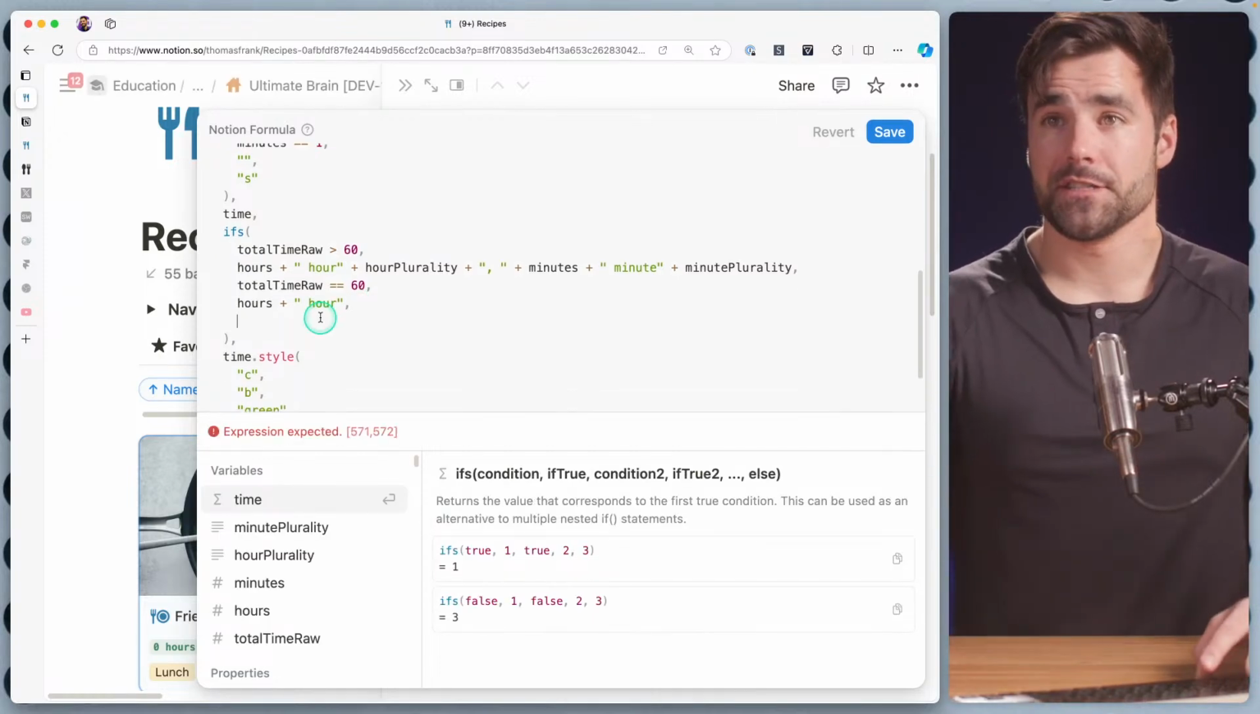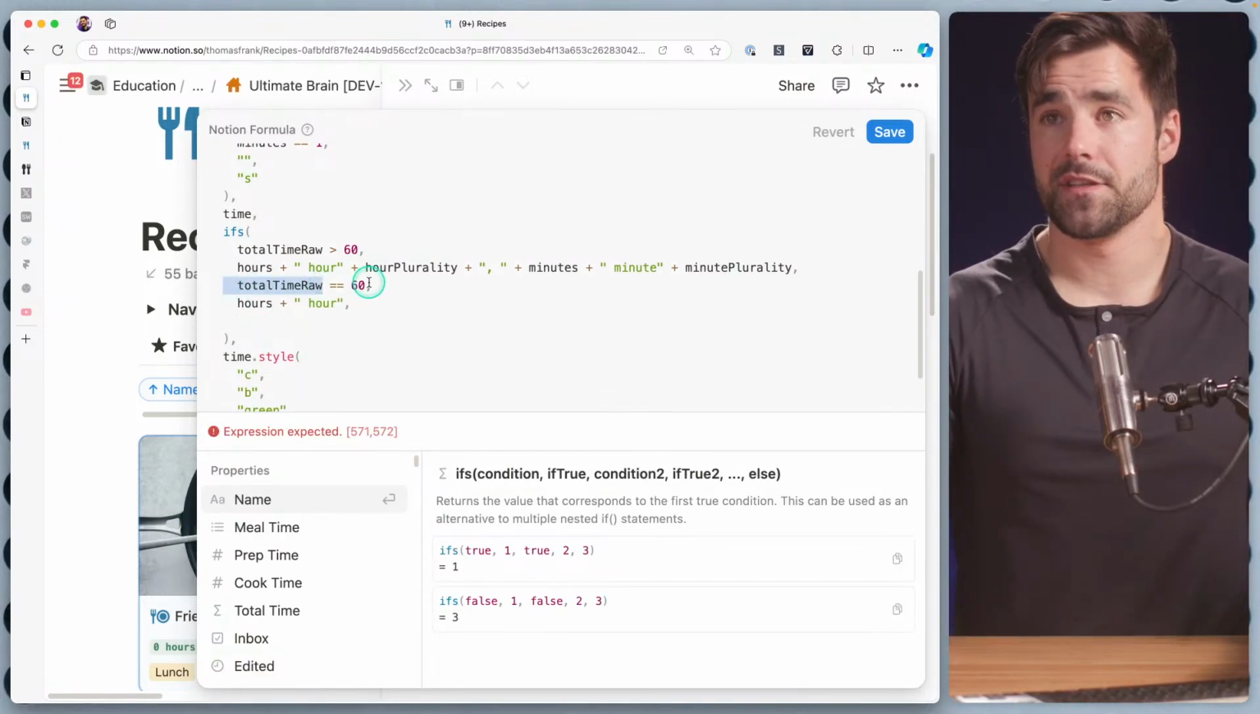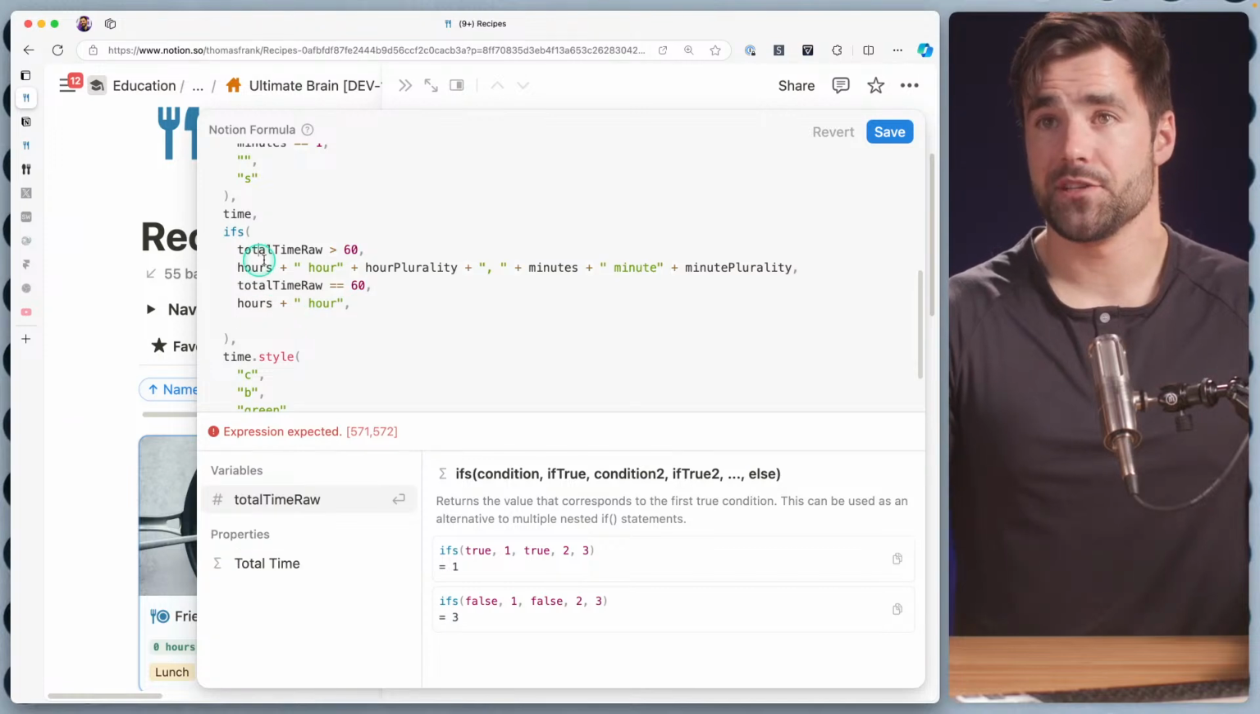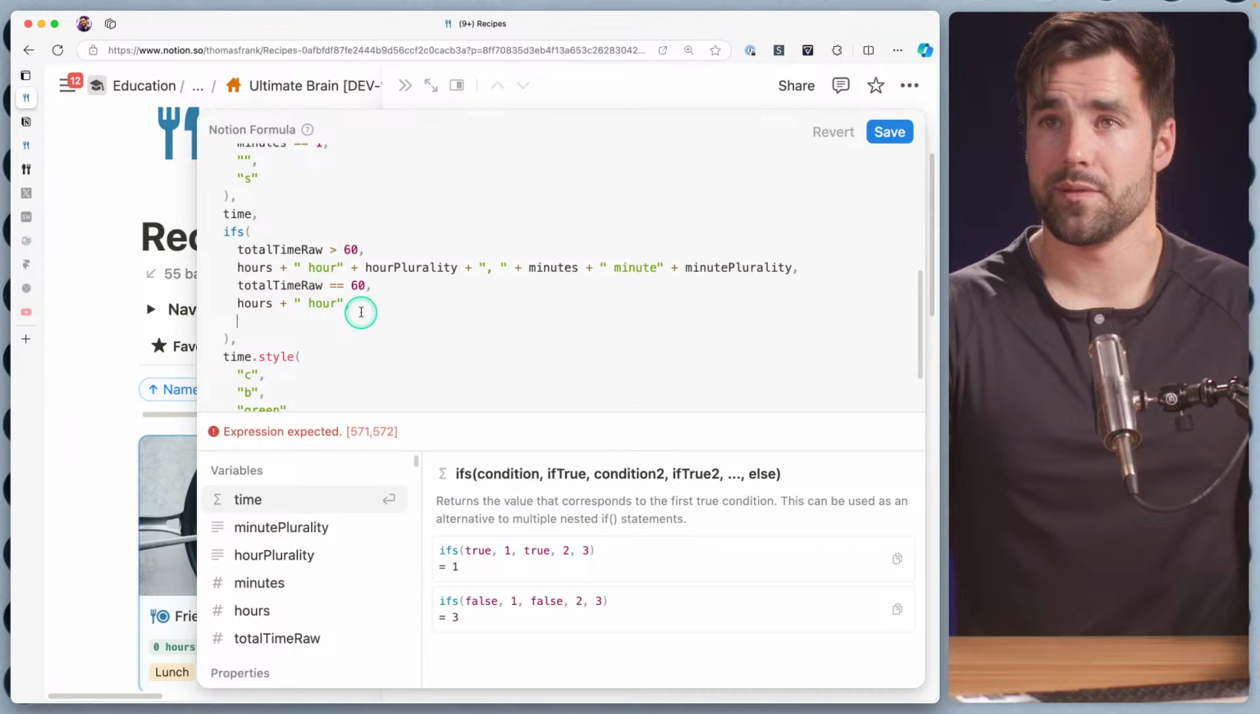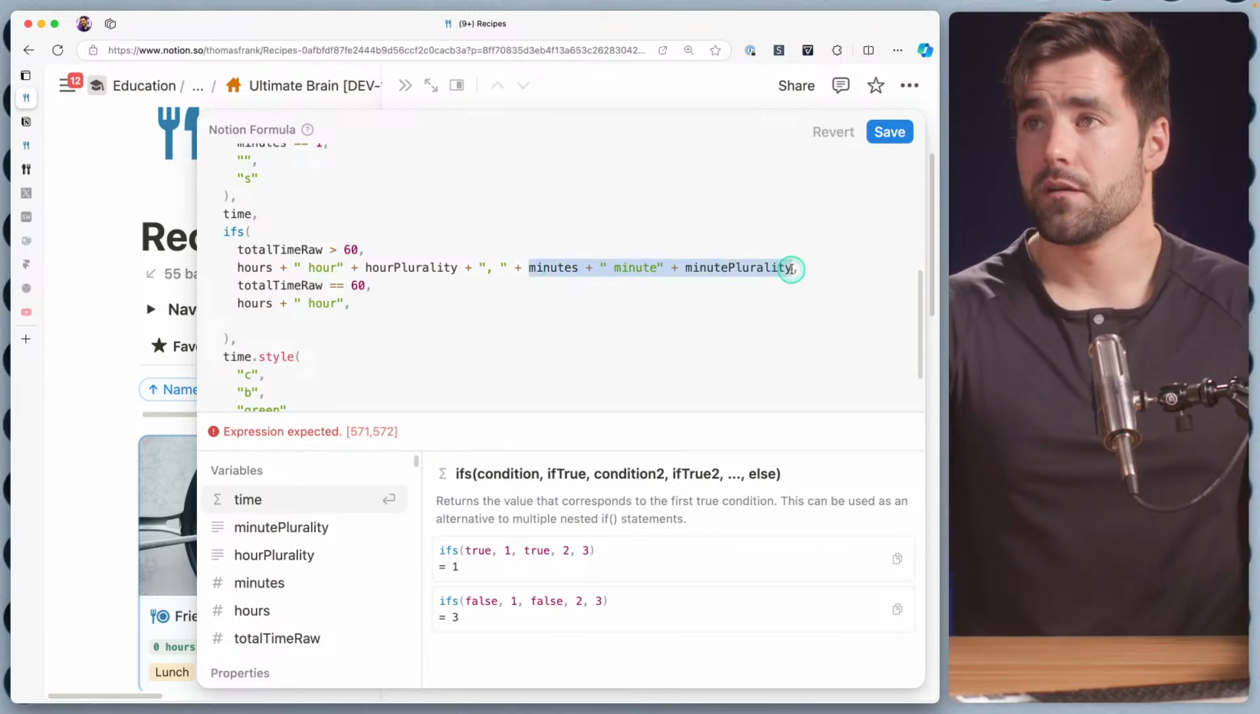Finally, there's going to be a default case. We don't have to do a check for the default case. It's just going to be if this is not the case, and if this is also not the case, then this final argument is going to be our output value. That will be our minutes.